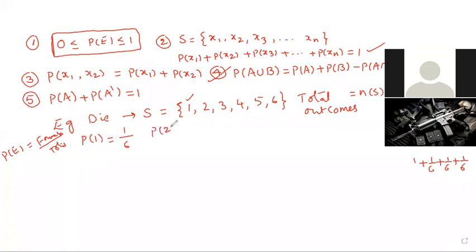Probability of two. Total is 6. How many two numbers are there? Only one number in the sample space. Probability of 3: total is 6. How many three numbers are in the sample space? Only one. So therefore 1 by 6. Okay? Here understand the point.